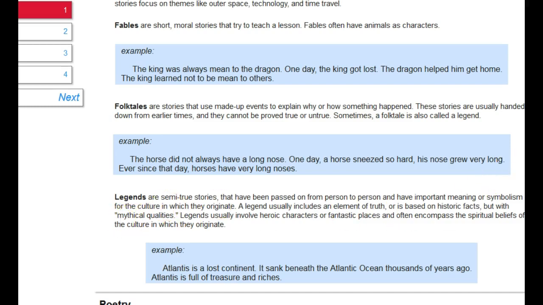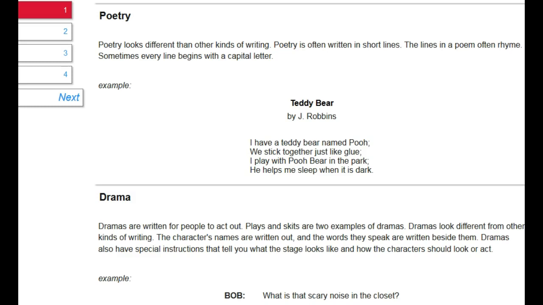Legends are semi-true stories that have been passed on from person to person and have important meaning or symbolism for the culture in which they originate. A legend usually includes an element of truth or is based on historic facts, but with mythical qualities. Legends usually involve heroic characters or fantastic places and often encompass the spiritual beliefs of the culture in which they originate. For example, Atlantis is a lost continent. It sank beneath the Atlantic Ocean thousands of years ago. Atlantis is full of treasures and riches.